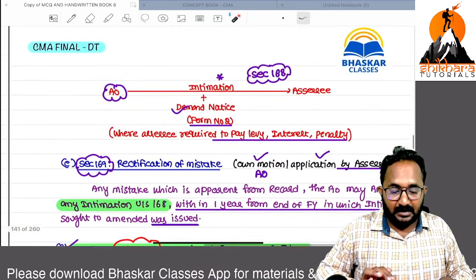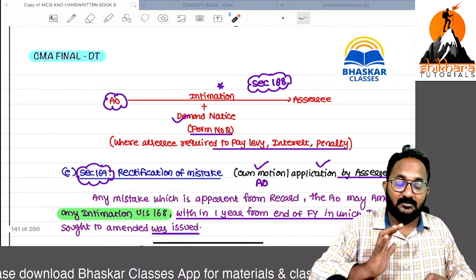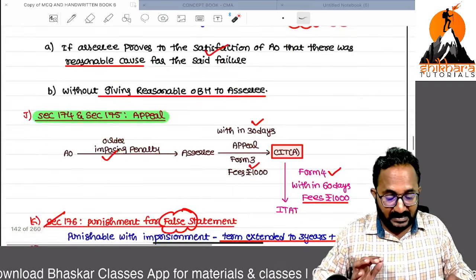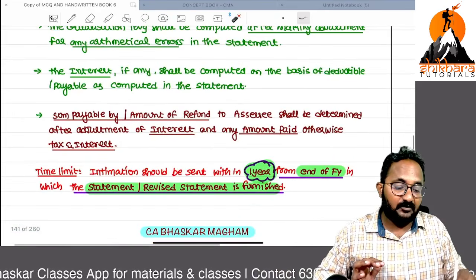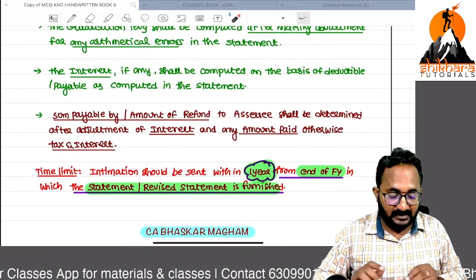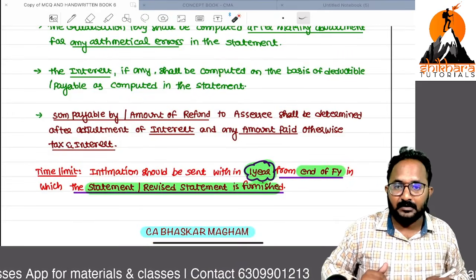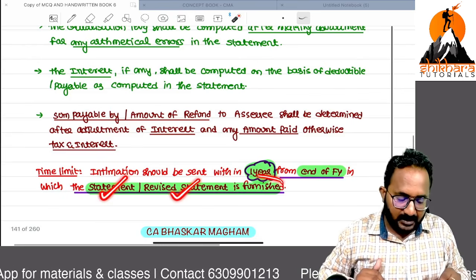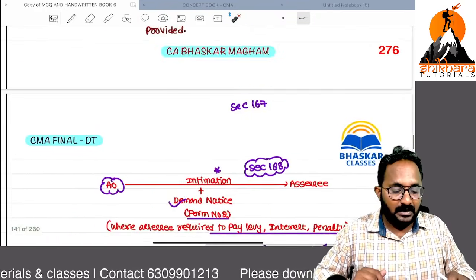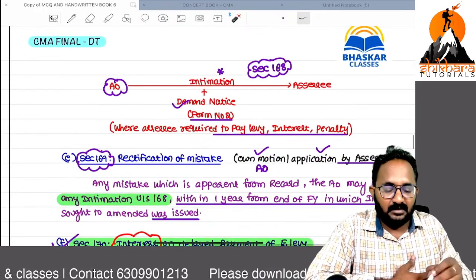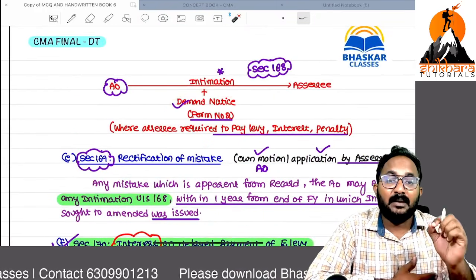Next, can you tell me, after completion of the processing, we have to send the intimation within how many years? Within 1 year from the end of the financial year in which the statement was furnished. Normal statement, revised statement, whatever it may be, furnished from the end of the financial year, within 1 year they have to give the intimation along with the demand notice in Form number 2.